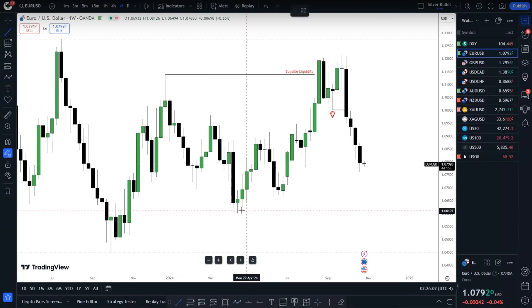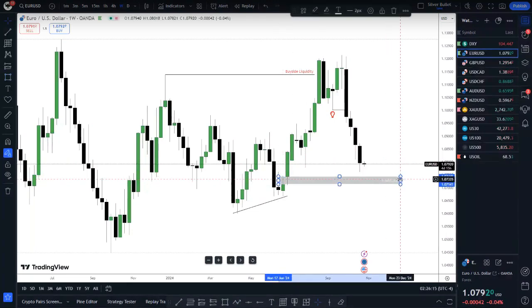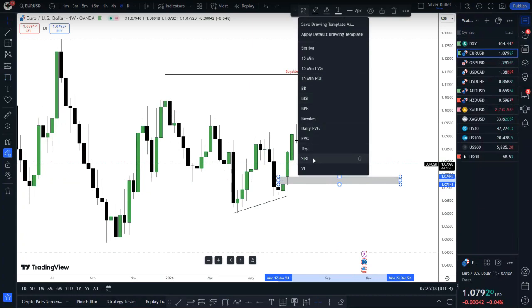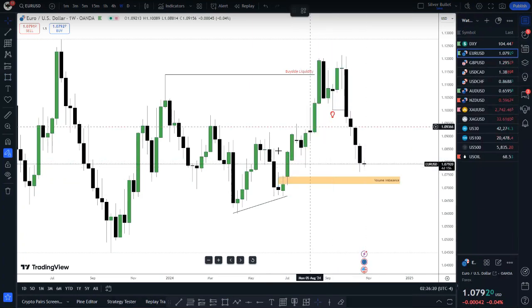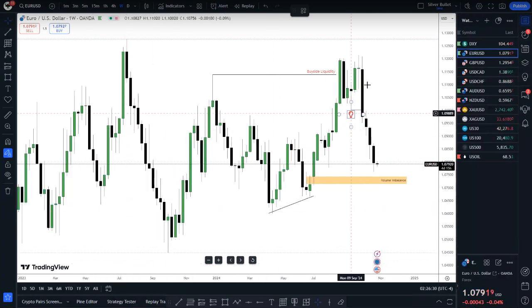We have these failure swings here, right? Or it can be our draw on liquidity. However, for this week, I am only paying attention to this volume imbalance. Yes, we did talk about this volume imbalance for a very long time now. So this volume imbalance is key for me. I believe this will be my main draw on liquidity for this week. And if we reach here, we will aim for these lows as well, because we have this high down to low premium. Now it's seeking price to push down into discount.